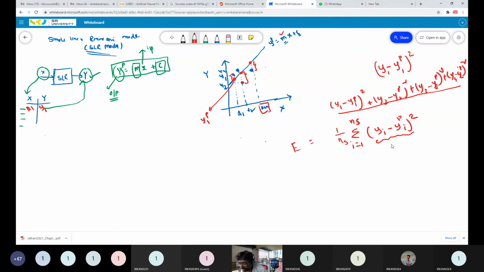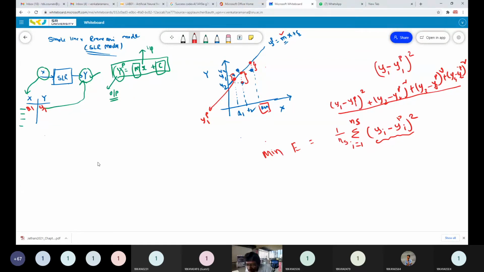Now my goal is to minimize this error so that I can find a line which has a minimum distance, and the position of the line depends upon your parameters m and c.